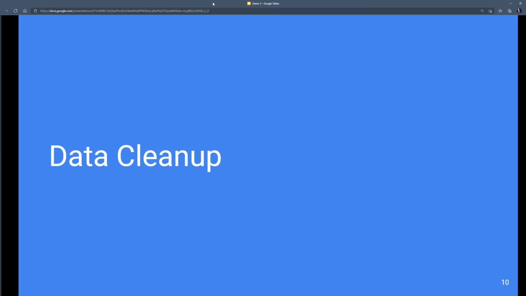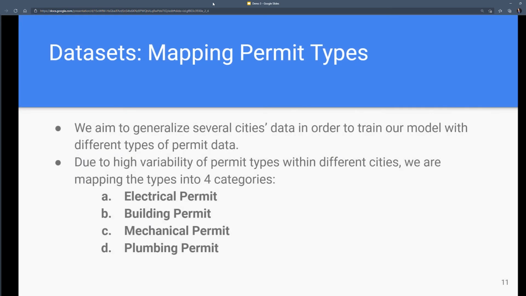Now on to data cleanup. Currently, we're using Boston data for our permit types. We aim to generalize several cities' data in order to train our model with different types of permit data. But due to high variability of permit types within different cities, we're mapping the types into 4 main categories: electrical permit, building permit, mechanical permit, and plumbing permit.